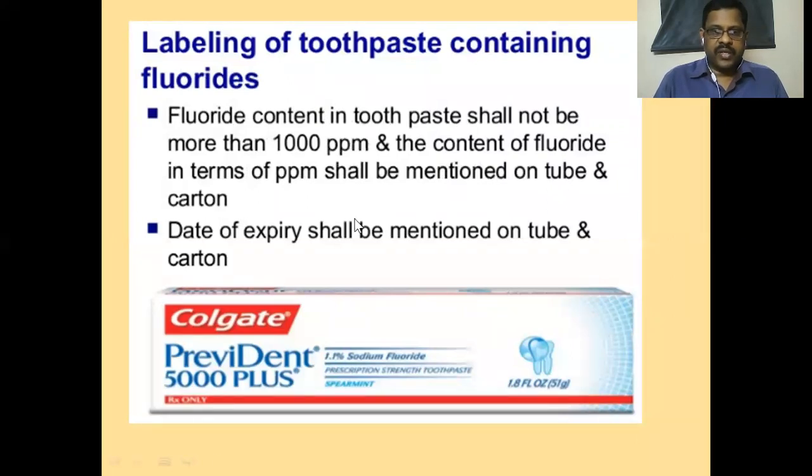Toothpaste containing fluorides. Fluoride content in toothpaste shall not be more than 1000 ppm. The content of fluoride in terms of ppm shall be mentioned on tube and carton, and date of expiry should be mentioned on tube and carton if it contains fluoride. It is a medicated toothpaste.